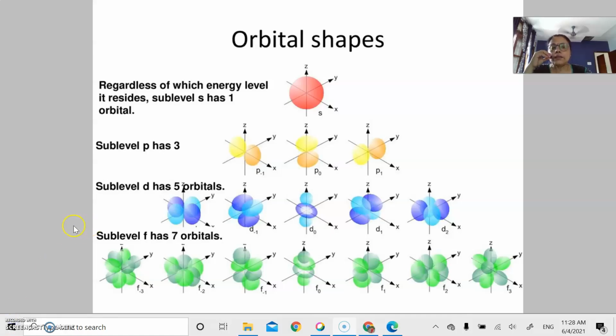Thus, we can say that d block or transition elements show variable valency because their outermost electrons are present in two different orbitals, one is s and the other is d. And the 5 d orbitals have different orientation in space, and since they have different directions in space, we have to remove electrons one by one from these orbitals. So these orbitals release electrons one by one because of their different orientation, and hence we have different valencies for transition elements.